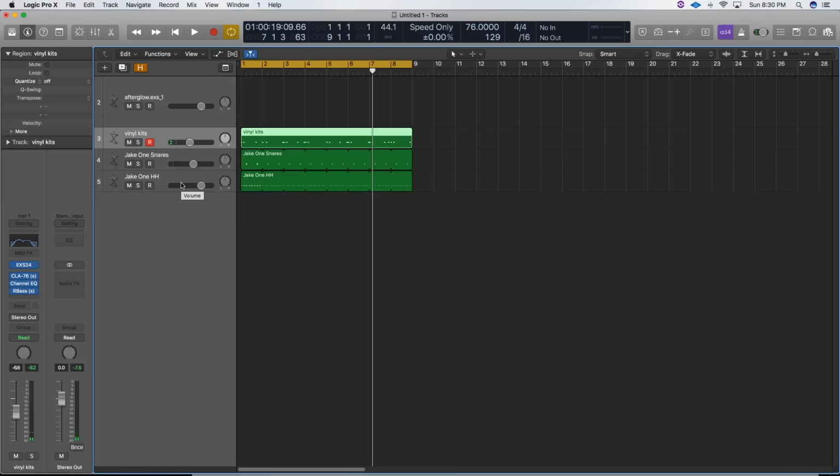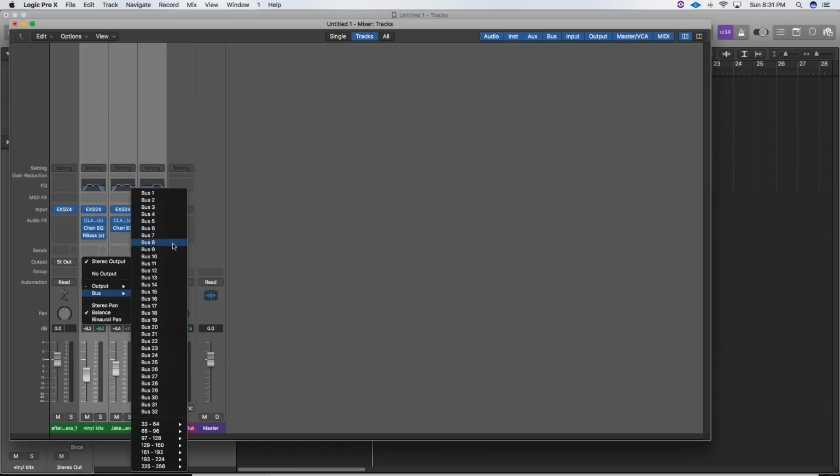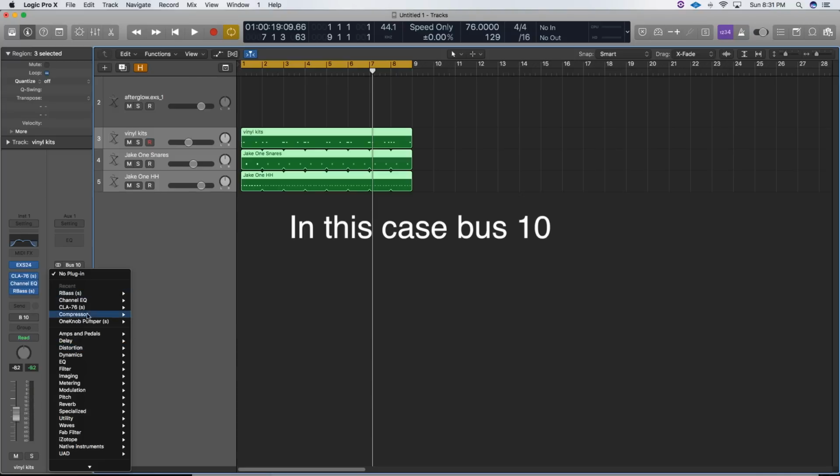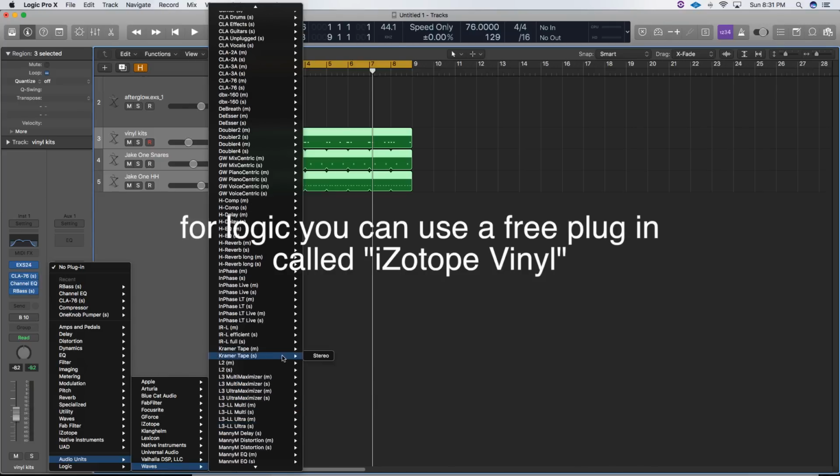Now that you have your drums kind of mixed a little bit, I select all the drums, I go to the mixer window, and I set all their outputs to a similar bus. On this bus, I usually throw like a tape emulation plugin or something. This could be recreated with the Lo-Fi plugin in Pro Tools or a saturation plugin in any DAW.